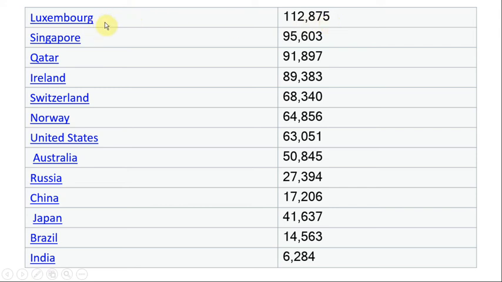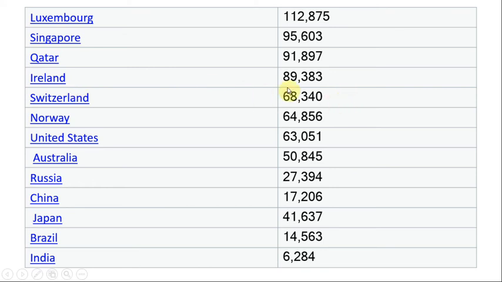It is a high rate, the highest per capita income in the world. Second is Singapore. Singapore's per capita income is 95,603 dollars. Then Qatar. Qatar's per capita income is about $91,897. And then next is Ireland.